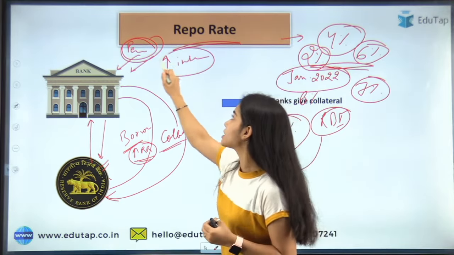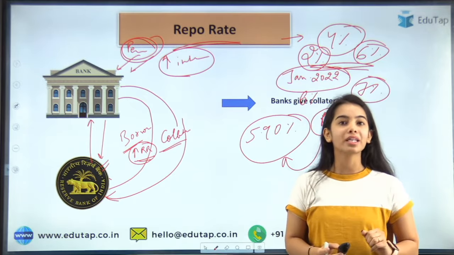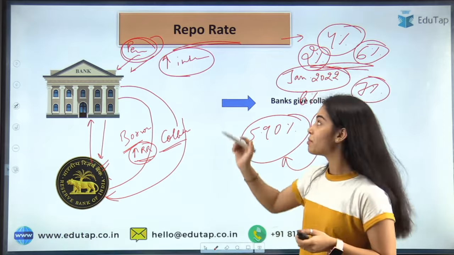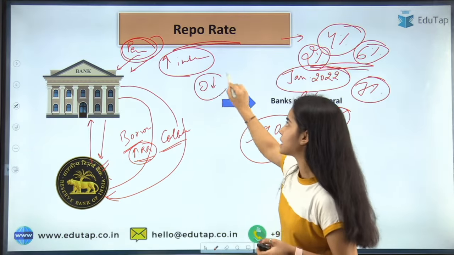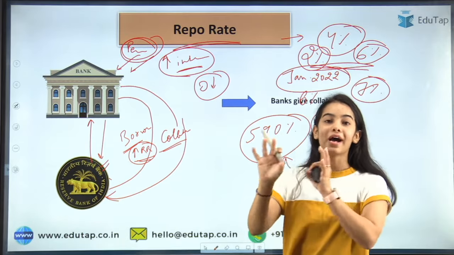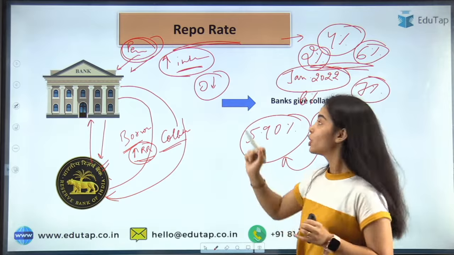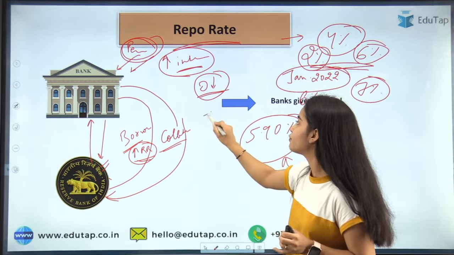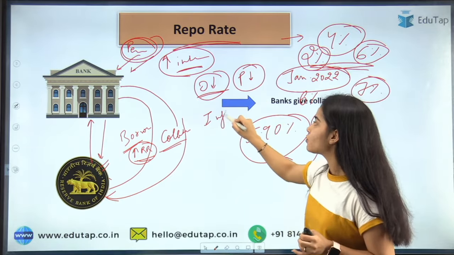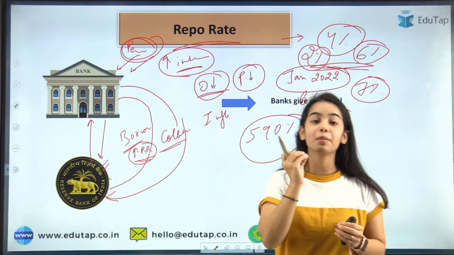So they will also want to take higher rates from the consumers. When the interest rate is very high, the cost of borrowing is very high, I will not want to buy the car right now. I will wait for the interest rate to go down. So my demand will decrease. I will not want to take the loan, I will not buy the house or the cars. So demand will reduce in the economy, and inflation will be controlled because the prices will start decreasing. In this way, through the repo rate, the RBI can control inflation, and it is a very important tool in the hands of the RBI.